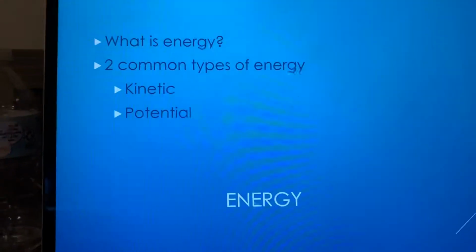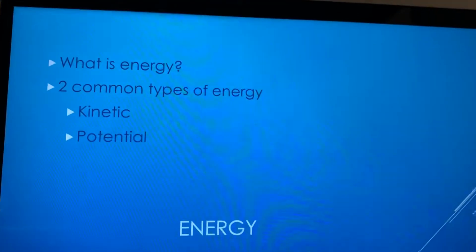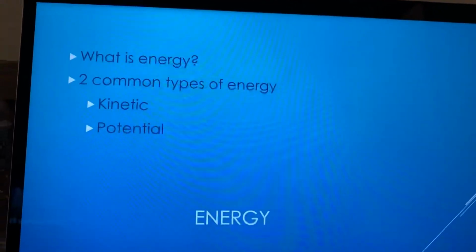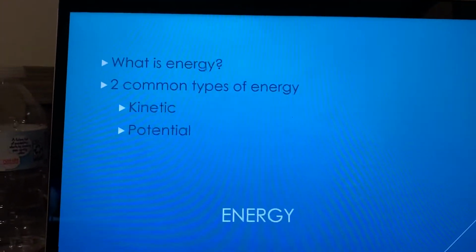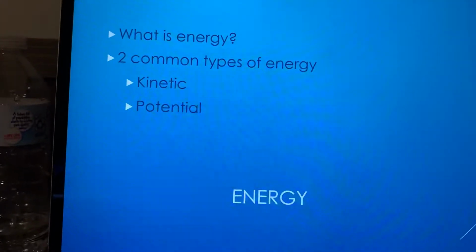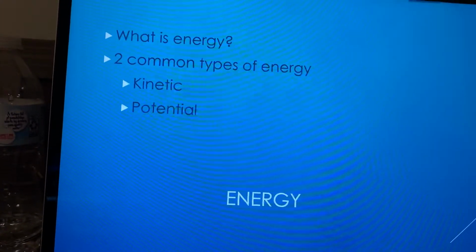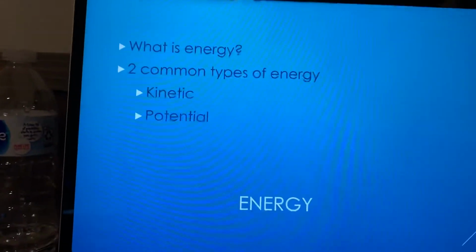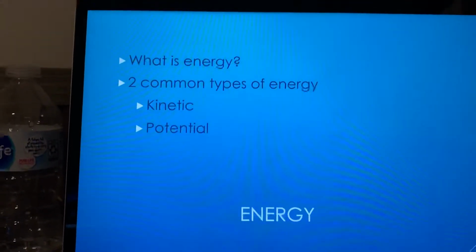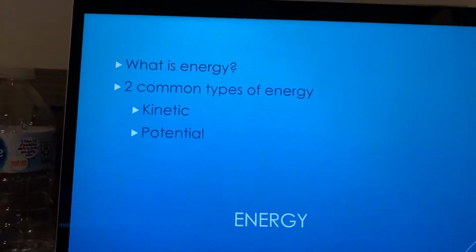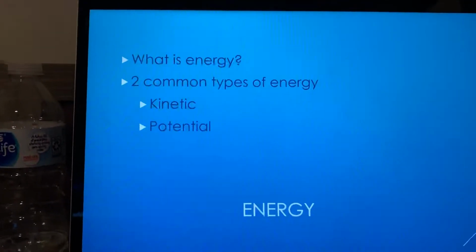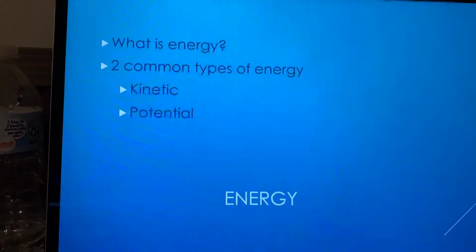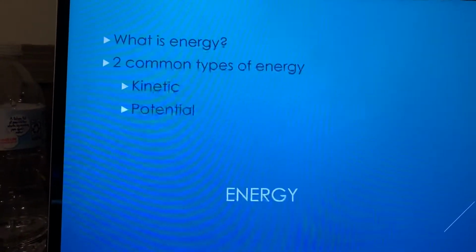Potential energy is the energy that a piece of matter has because of its position, or because of the arrangement of its parts. An example of this would be a ball at the top of a hill. The ball is using potential energy, because potential energy is energy at rest.